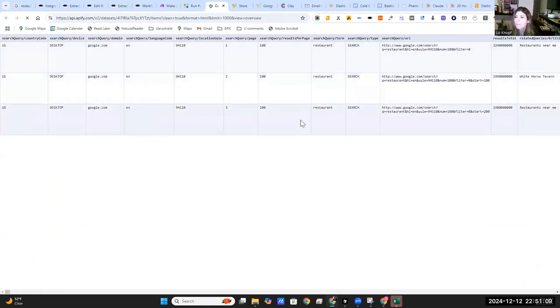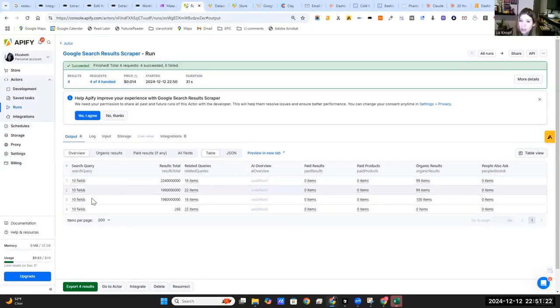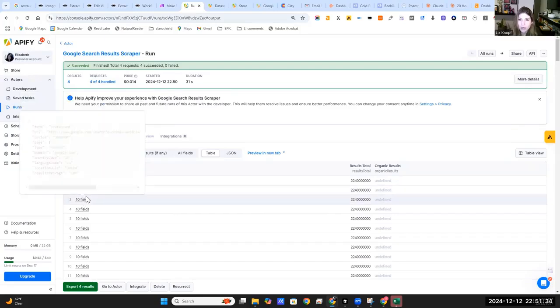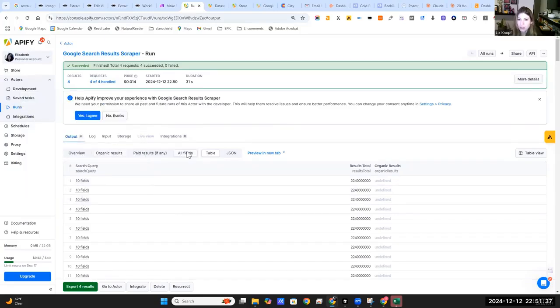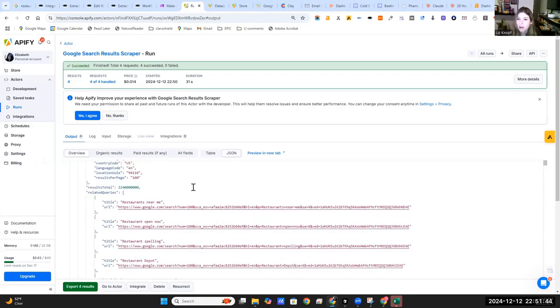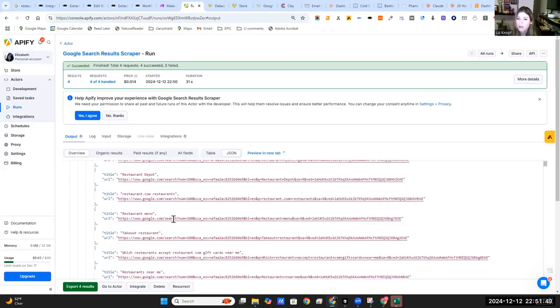All right, so let's preview what came up. Here we go. This was the search, not there. You have to sometimes click around to see the actual results because you can dive deeper in each. Okay, so it's still going. Okay, so it hit 4. So you just have to go into some of these different ones, which can be annoying, to see where your data populates, and you need to know how that's structured too. Otherwise, that's why I think Browse AI, if you're not technical, is going to be the better option, so you can actually see the raw data to make sure it actually pulled stuff. Okay, so it did.